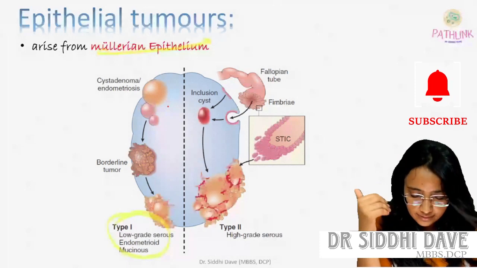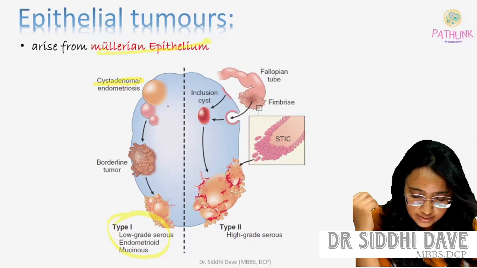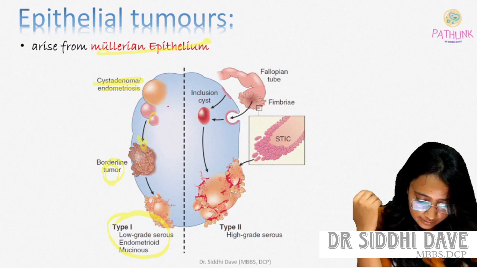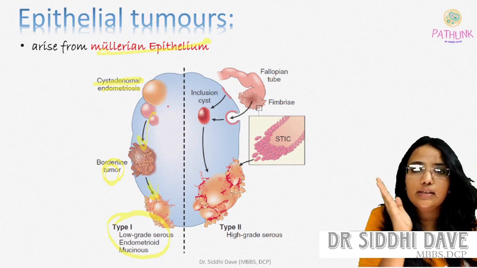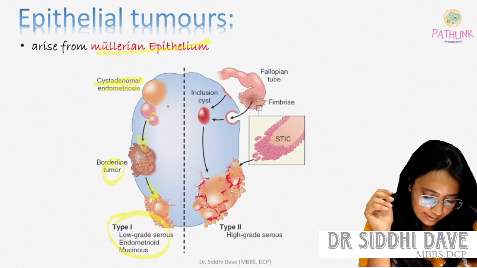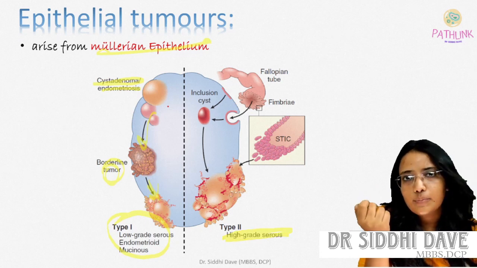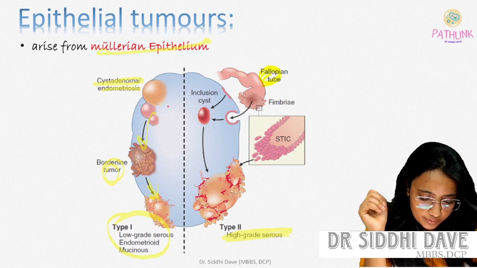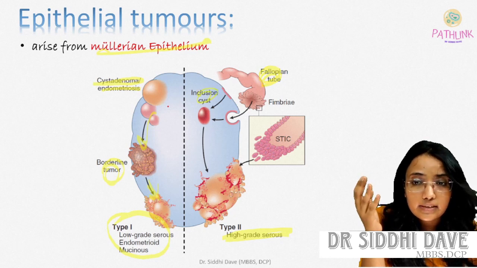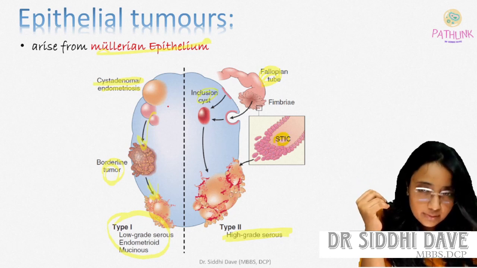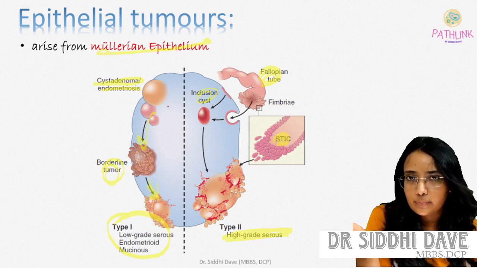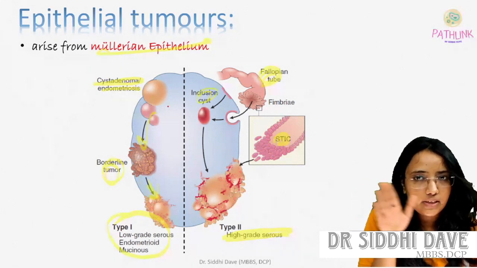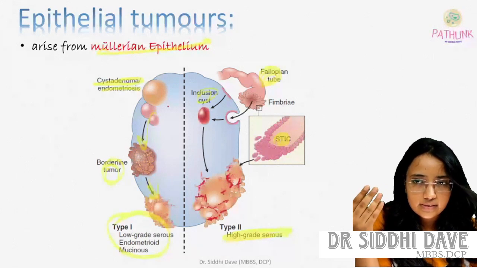They arise from cystadenoma or endometriosis. Then they convert into the borderline tumor and then carcinoma occurs. And type 2 is high grade serous. High grade serous carcinoma is a type 2 kind of tumor. It originates from the fallopian tube: an inclusion cyst will be there, then STIC will be there, and then high grade serous carcinoma will be there. So these are broadly divided into two categories, type 1 and type 2. Next we will discuss firstly,